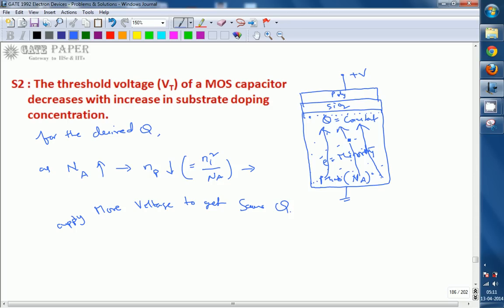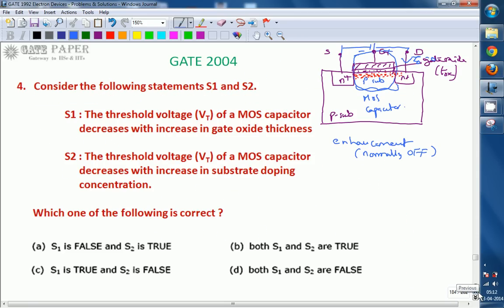So here, threshold voltage increases with increase in substrate doping concentration, but what was given is that the threshold voltage of a MOS capacitor decreases with increase in substrate doping. That implies both are false. Statement 1 is false, statement 2 is also false. So the right option for us is that both S1 and S2 are false. So the right option is D. Thank you.